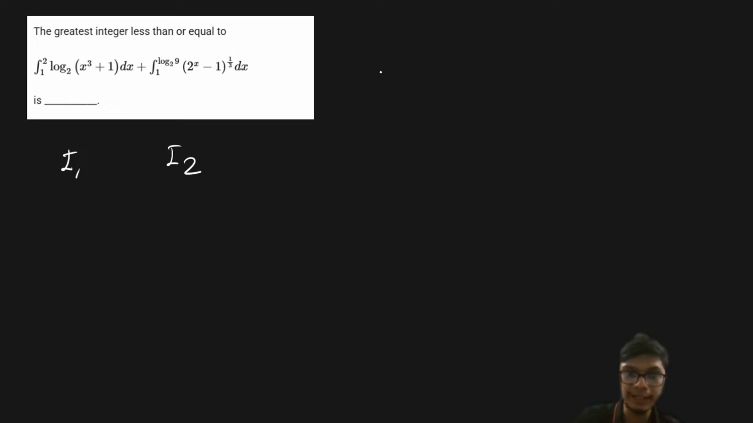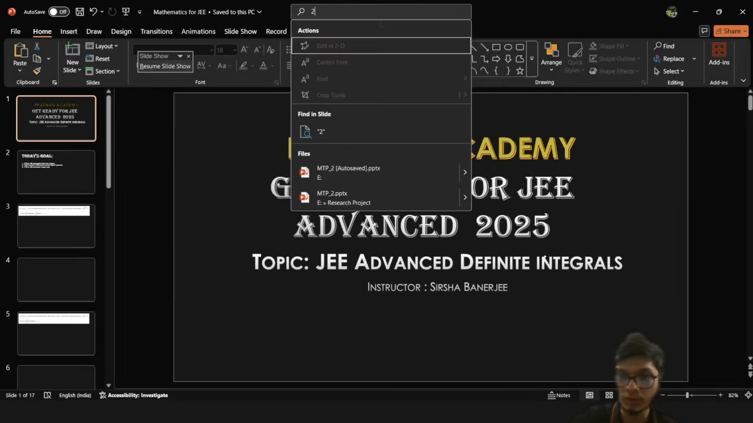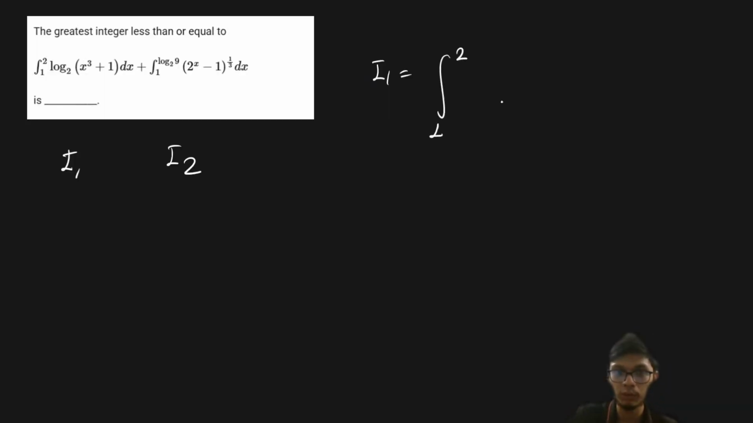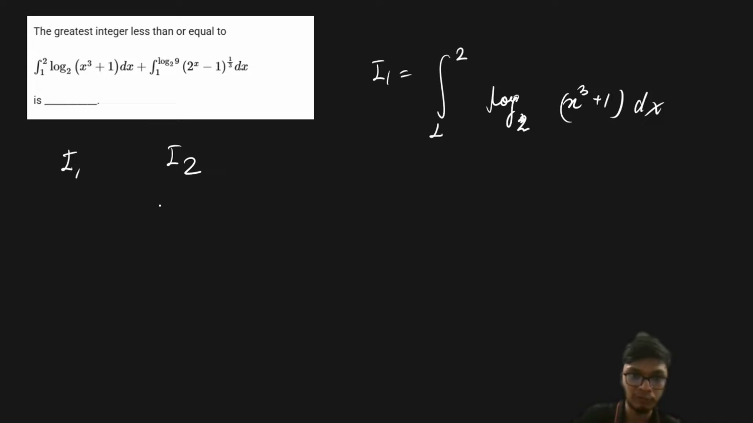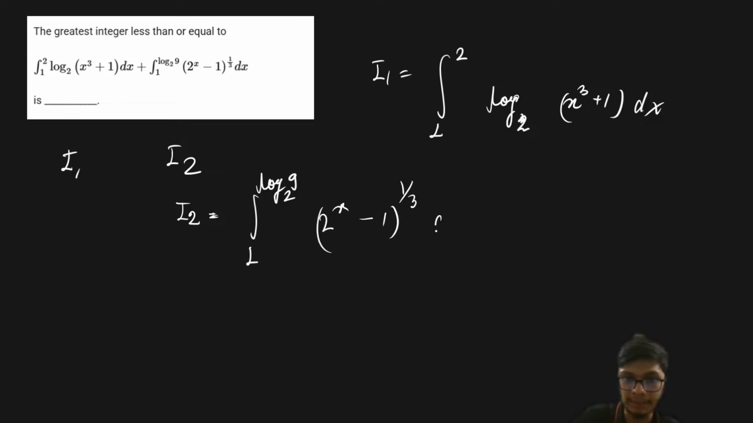Let us first see what I1 is. I1 is going from 1 to 2, and it is the natural log of base 2, x cube plus 1, dx, right? That is what is mentioned in I1. And if you look at I2, it is basically the integral from 1 to log 9 base 2 of (2 to the power x minus 1) whole to the power 1 by 3.